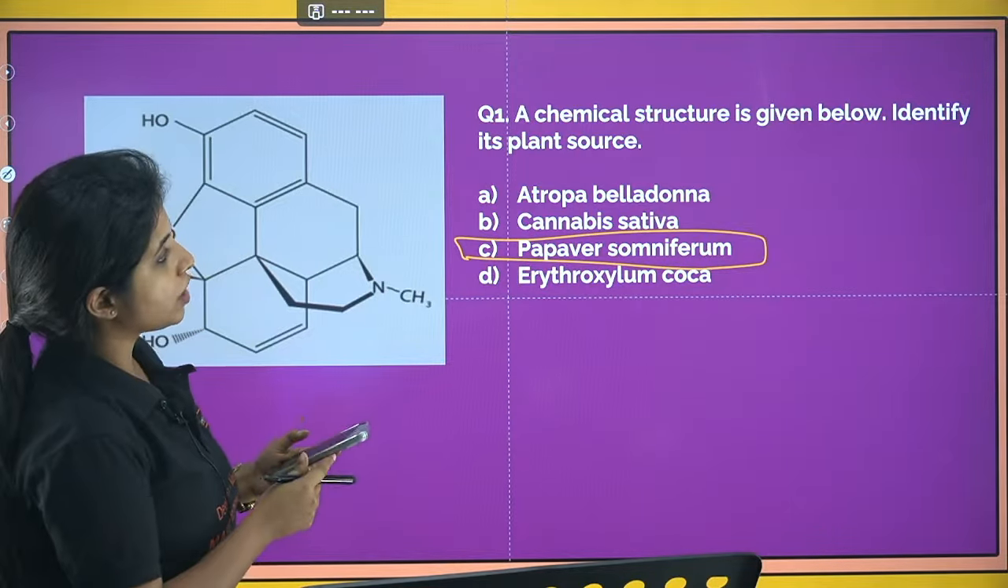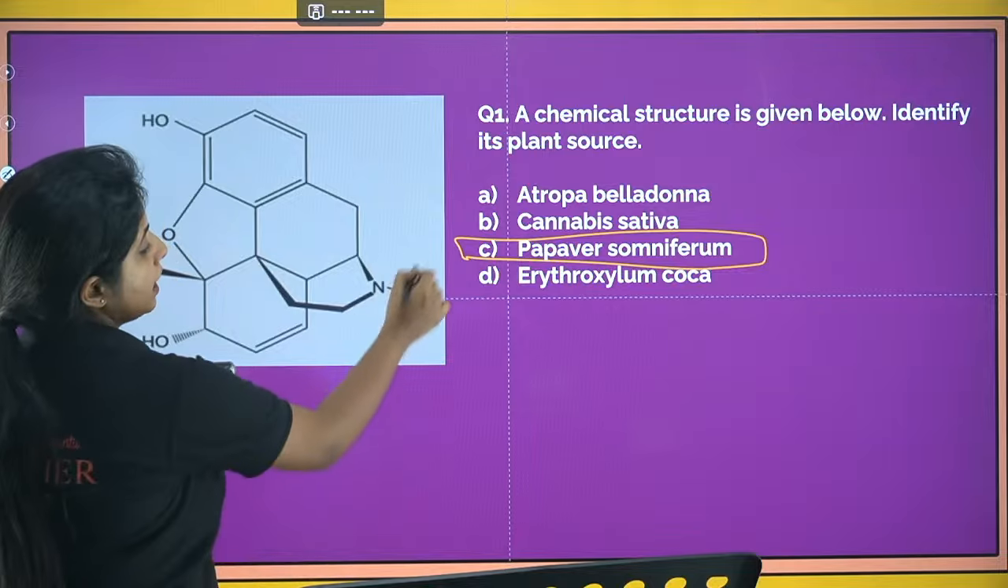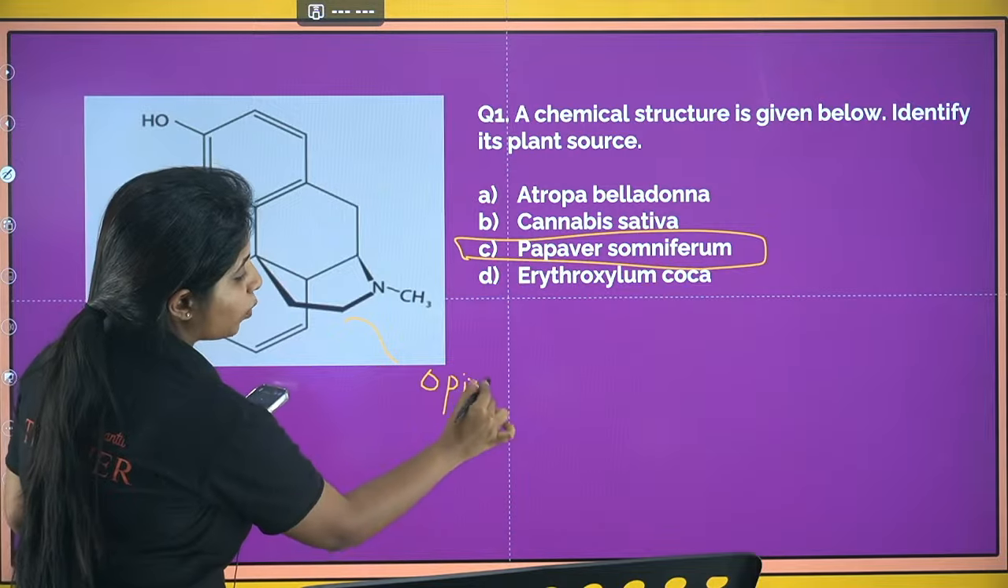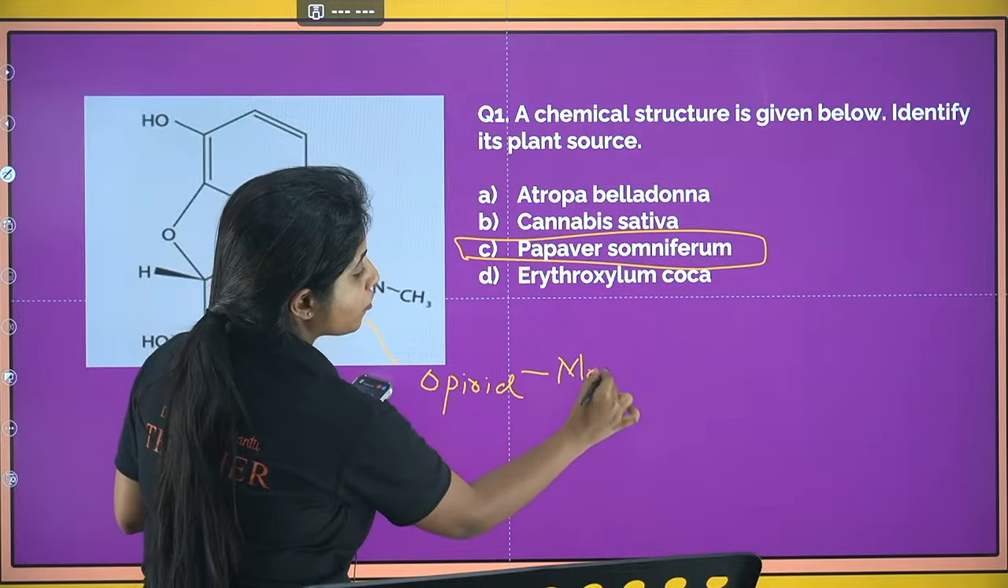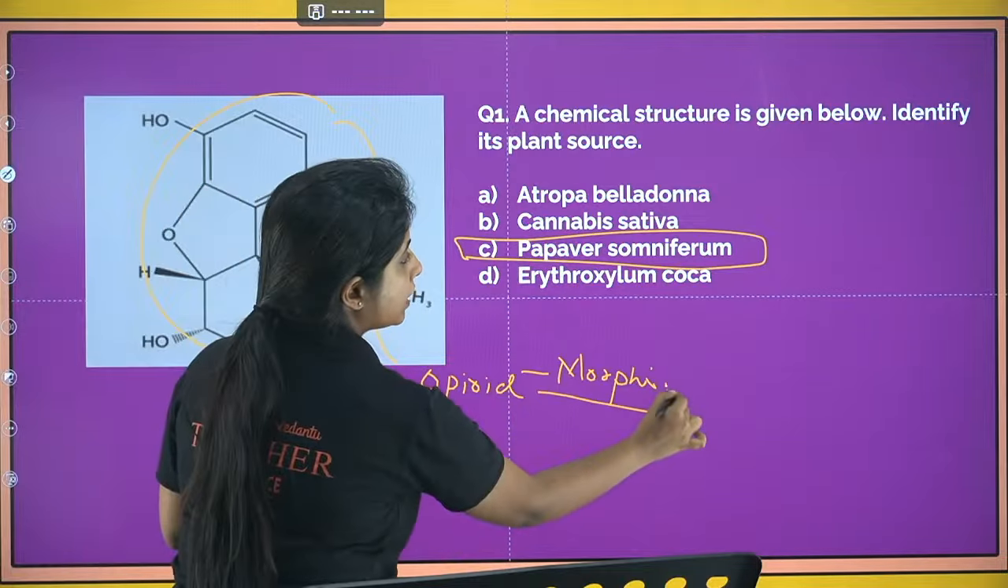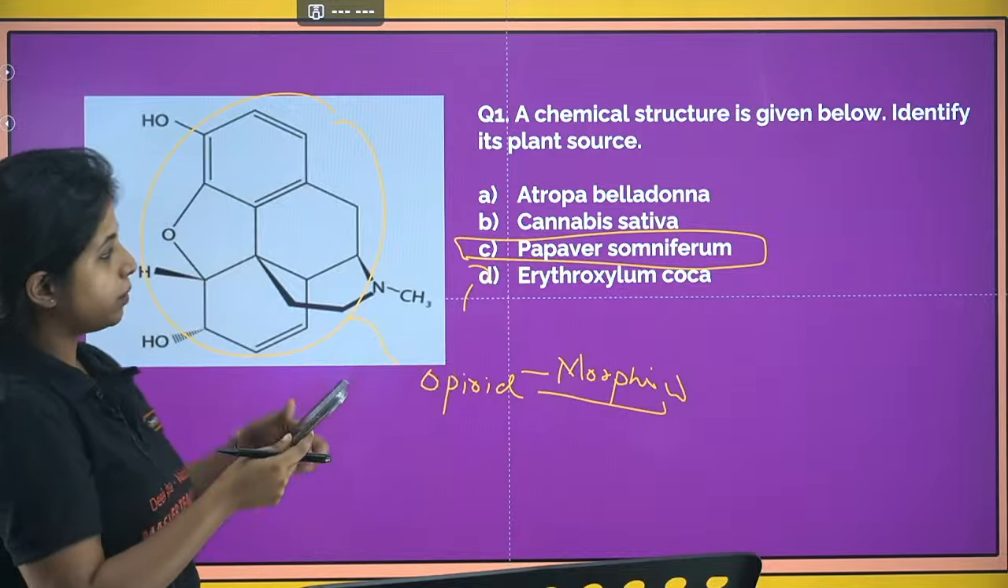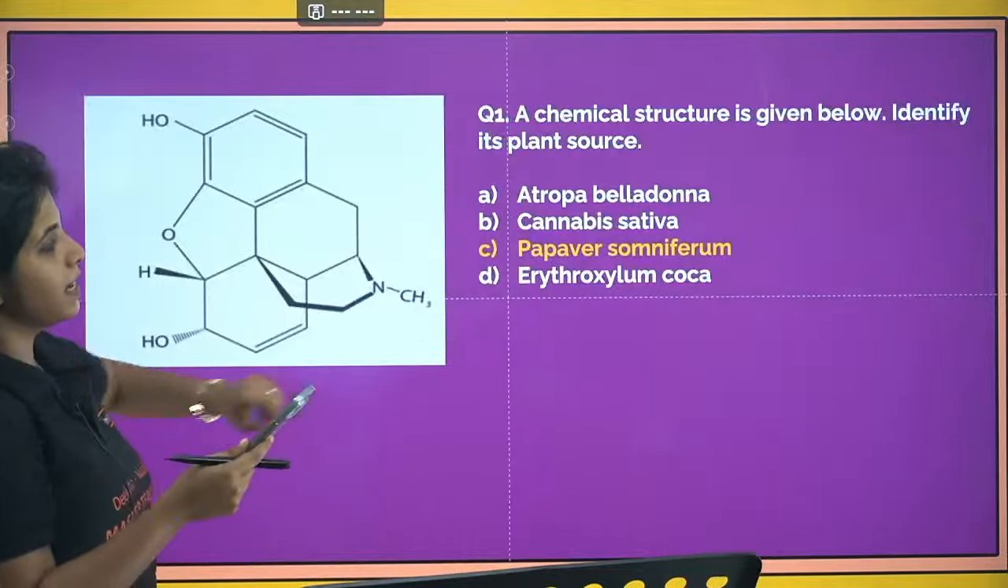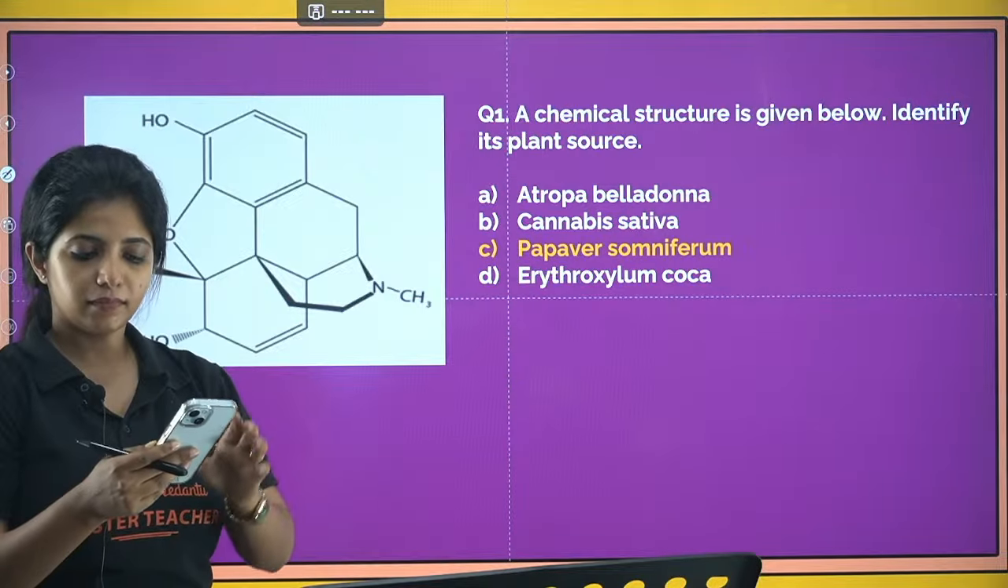So chemical structure is given below. Identify its plant source. This is what? It is an opioid. This is actually morphine. So opioid, and morphine, where do we get it from? You get it from Papaver somniferum. So your answer for this question becomes C. Okay?